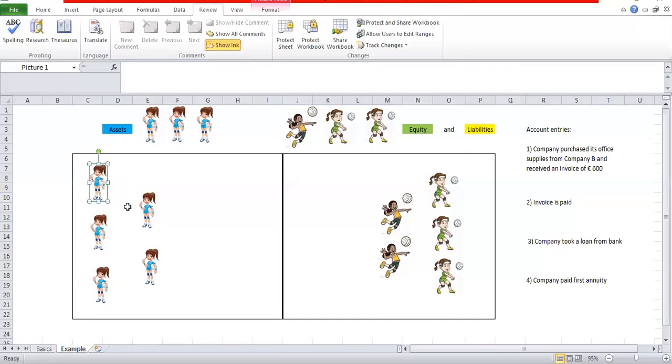This is our money in the bank. This can be a building in which the company does business. This can be, for example, the trucks. This can be the director's car, and this can be, for example, some machinery. Okay, so we have 5 assets here.